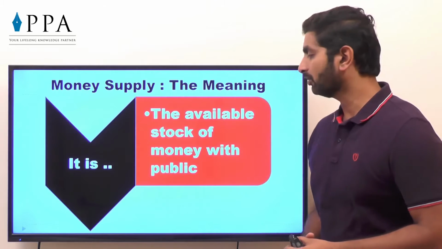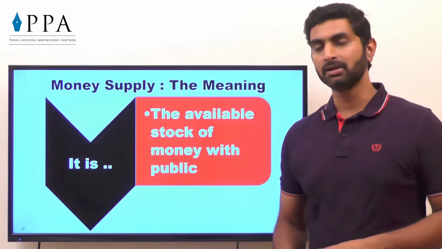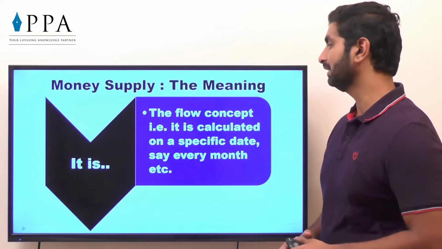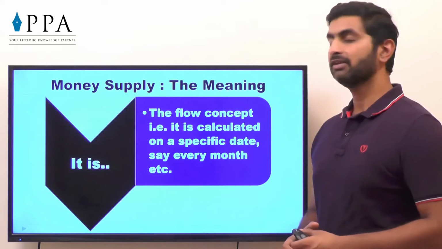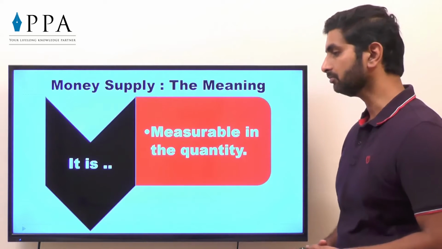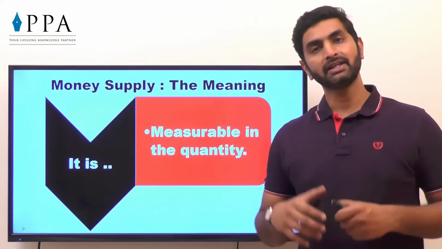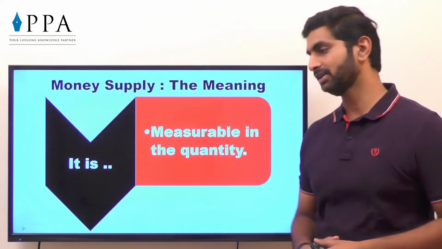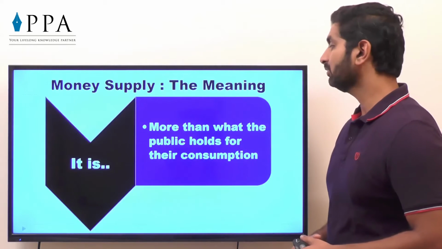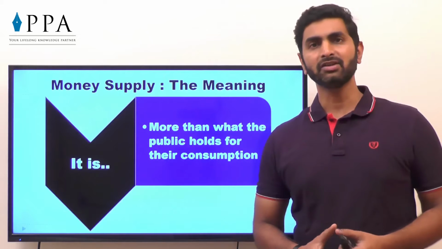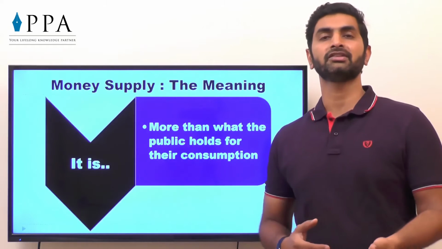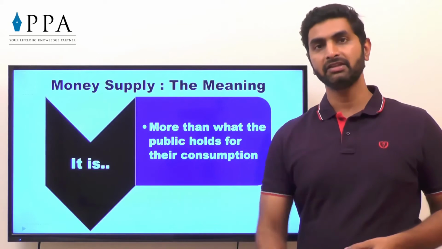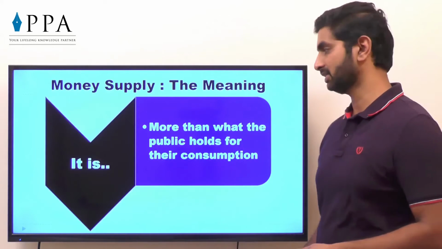It is the available stock of money with public. How much cash is available, which is called as disposable cash. It is the flow concept, that is, it is calculated on a specific date, say every month end, etc. It is measurable in the quantity. We can say that this much amount or this much cash is rotated in the economy. So it is quantifiable. It is more than what public holds for their consumption. How is it possible? More than what they hold for consumption, because they are having some money blocked in bank account also or in FDs also. So it is more than the liquid cash available.